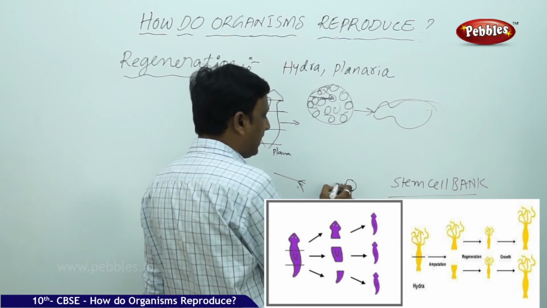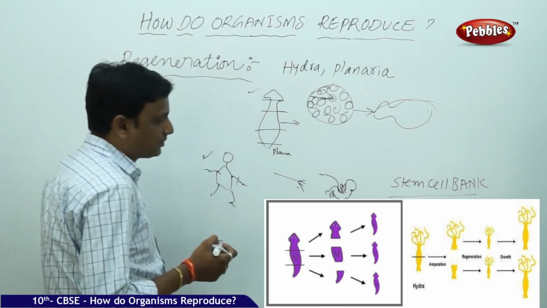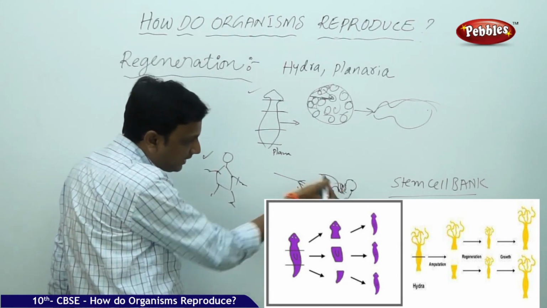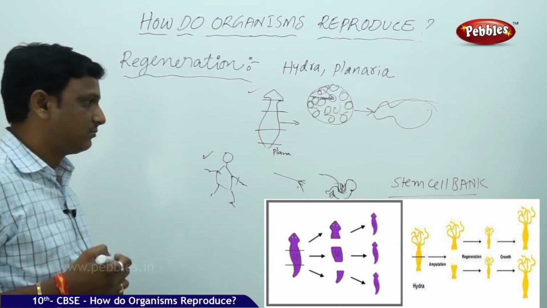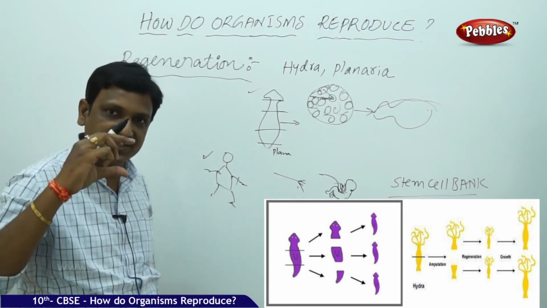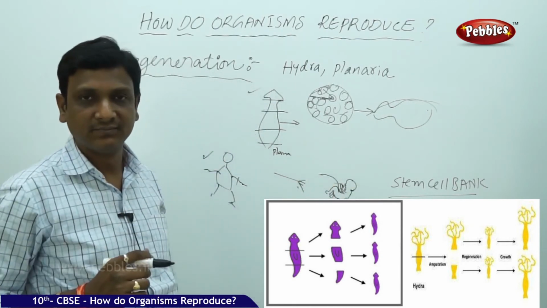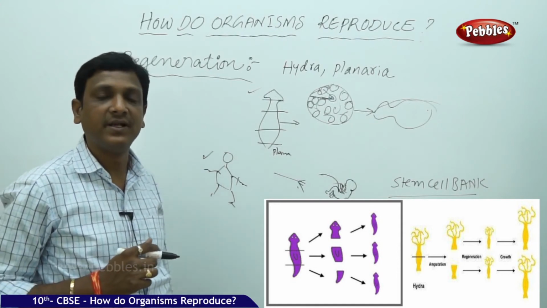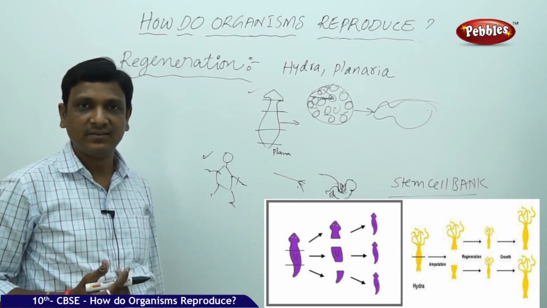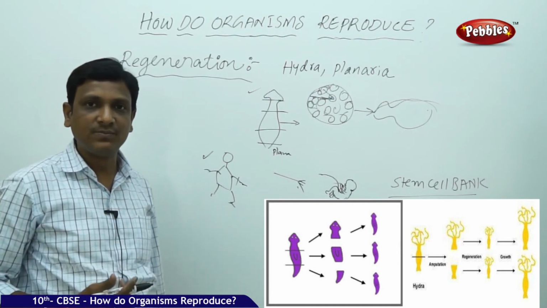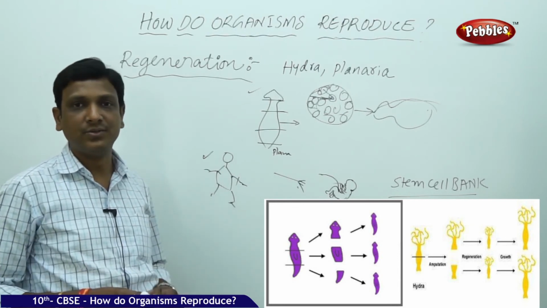The newborn baby has a cord attached to the mother called the umbilical cord. Whenever the baby is born, this umbilical cord is cut. Now, the stem cell banks preserve a part of this umbilical cord with stem cells. They are preserving it for future use. Why are they preserving it? If anybody has a baby, immediately when the baby is born, they can keep the stem cells in the bank for future medical uses.